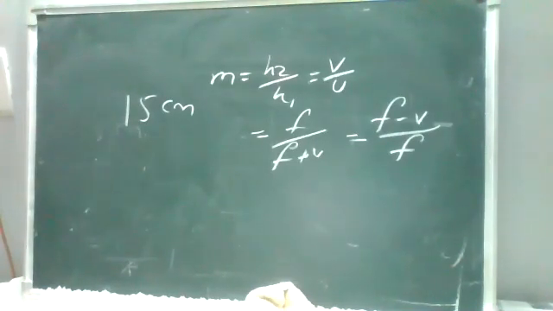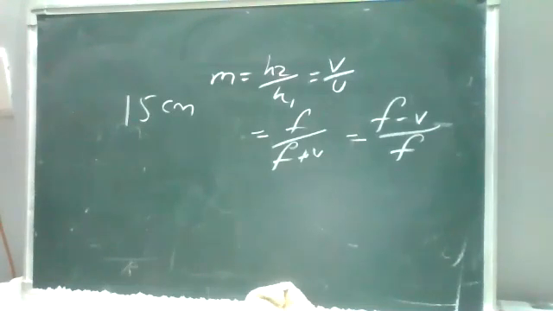I'll repeat the question. At what distance should an object be placed from a convex lens of focal length 15 centimeters to obtain an image 3 times the size of the object? Image should be 3 times the size of the object.